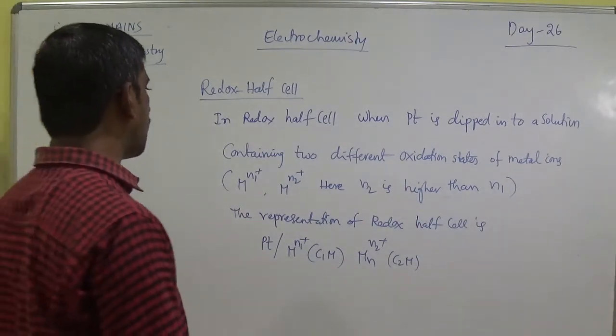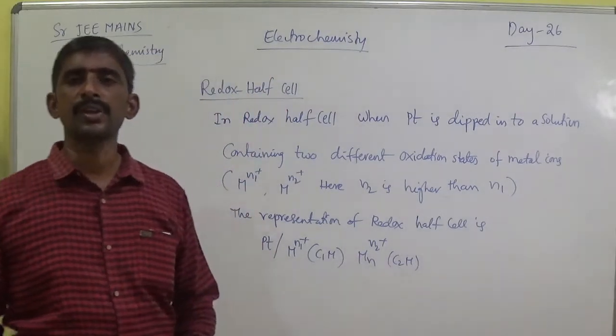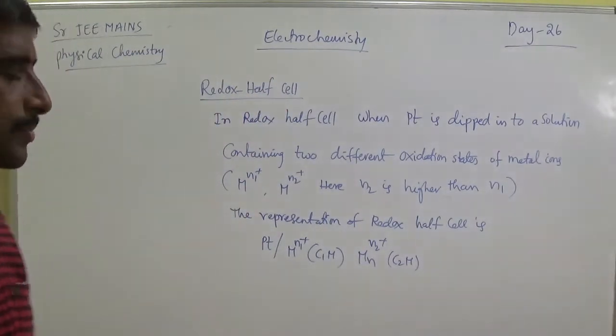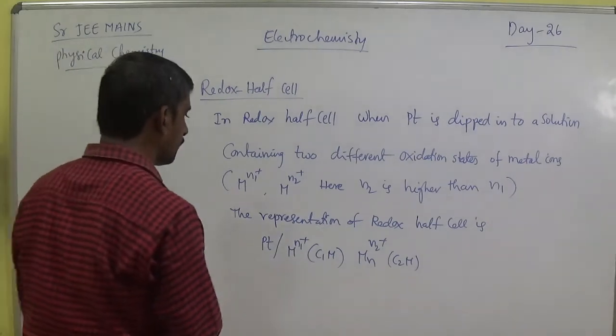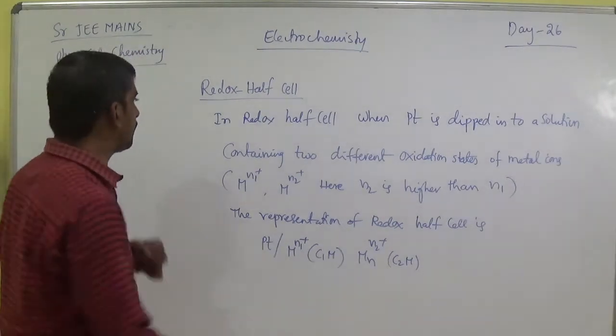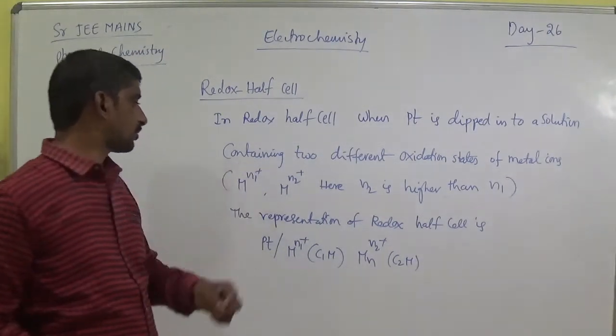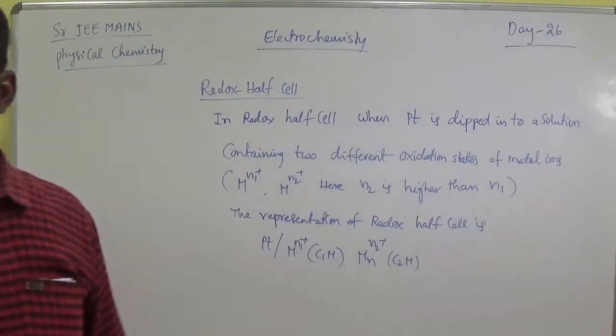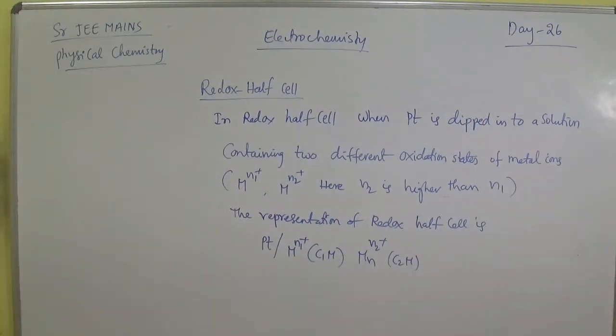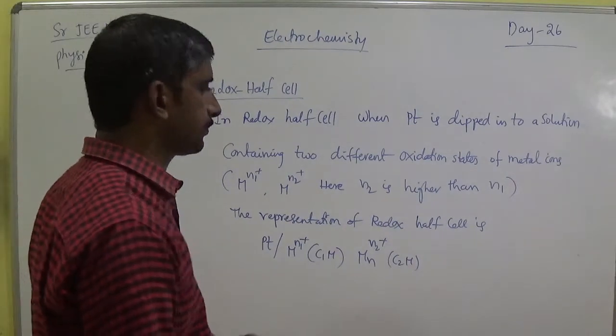So generally in redox half cell, when it functions as an anode, like that. So write down first the representation of redox half cell. Write down these points.